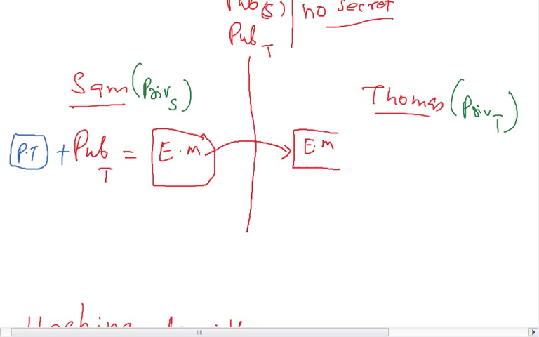The corresponding opposite key is the private key of Thomas, which is there with Thomas only, and Thomas uses this private key to decrypt the message and get the plain text message. Which means that any key which is used to encrypt a message, the opposite key can decrypt the message.